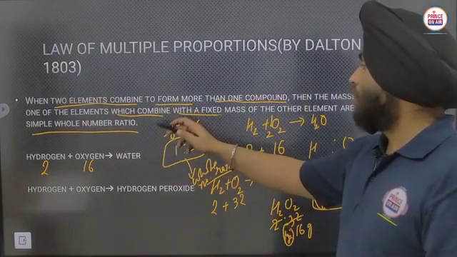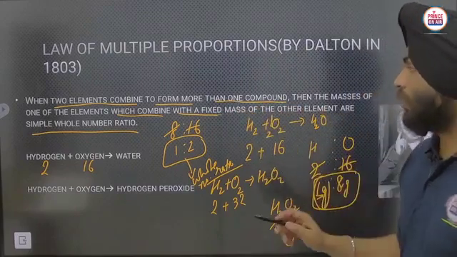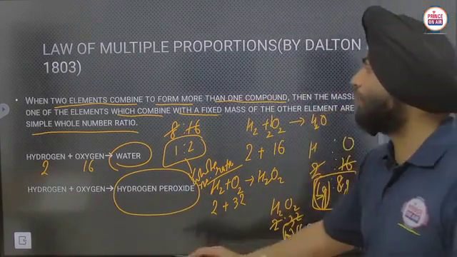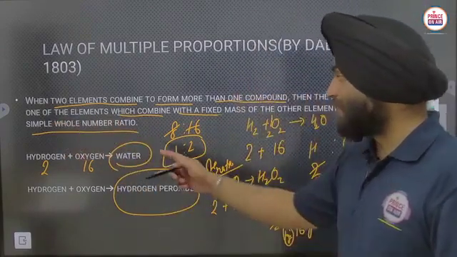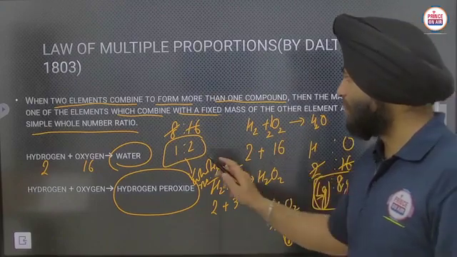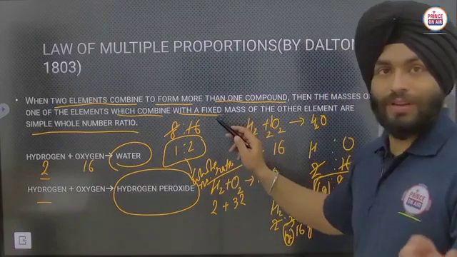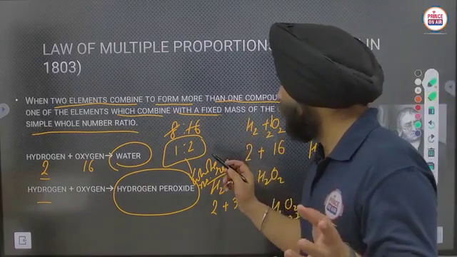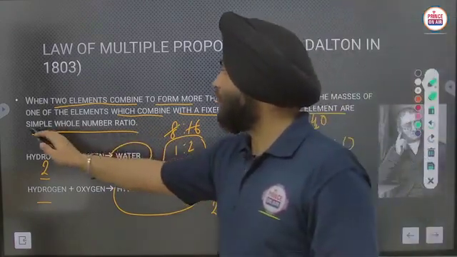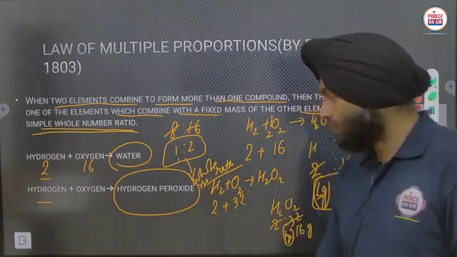When two elements, hydrogen and oxygen, combine to form more than one compound, they have formed water and hydrogen peroxide, then the masses of one of the elements which combine with the fixed mass of the other element, fixed mass of hydrogen we have fixed here, so the masses of oxygen here are in simple whole number ratio, means they will have a simple whole number ratio, like here 1:2, clear.